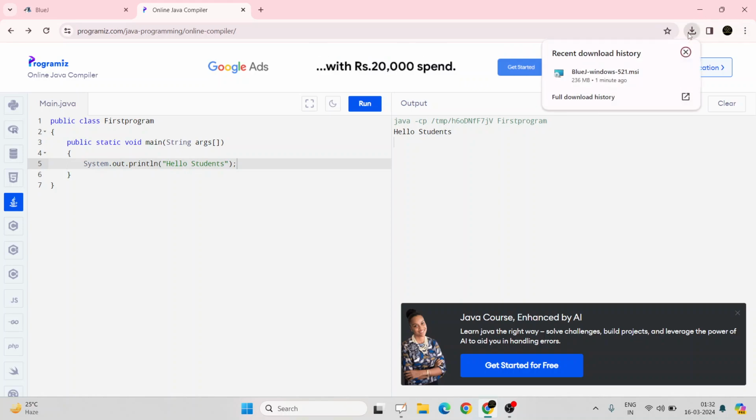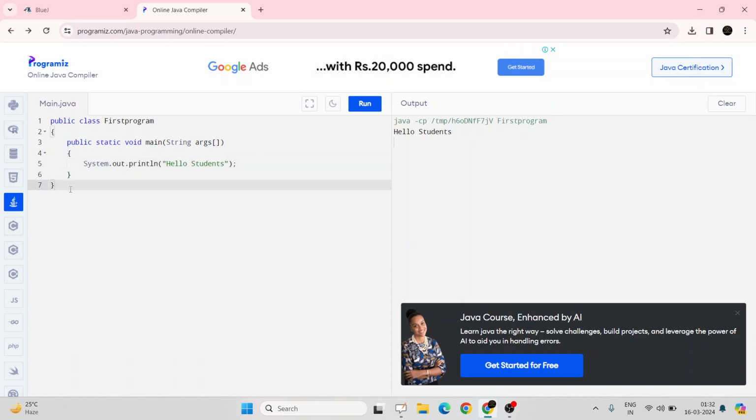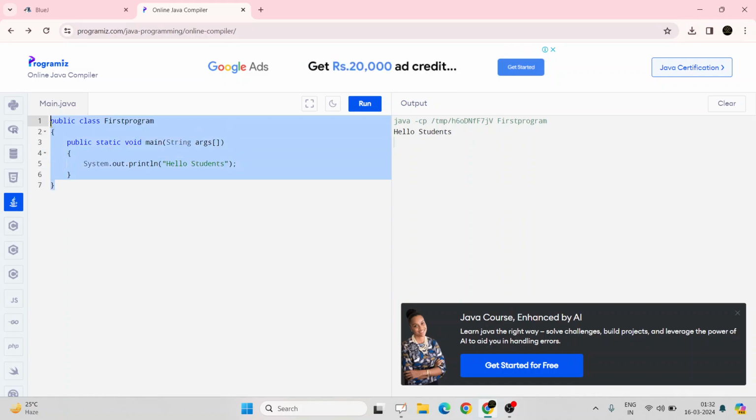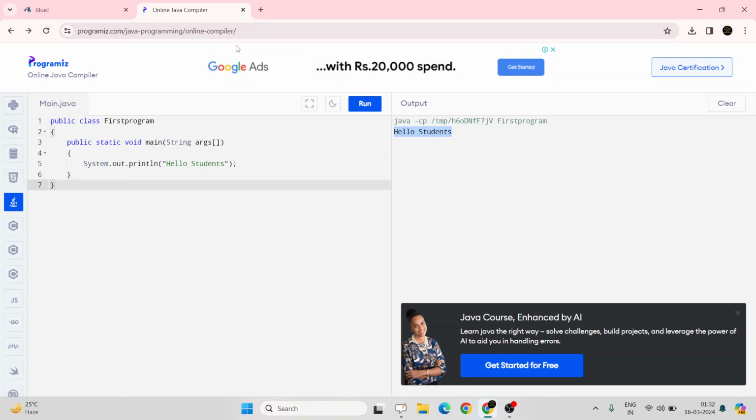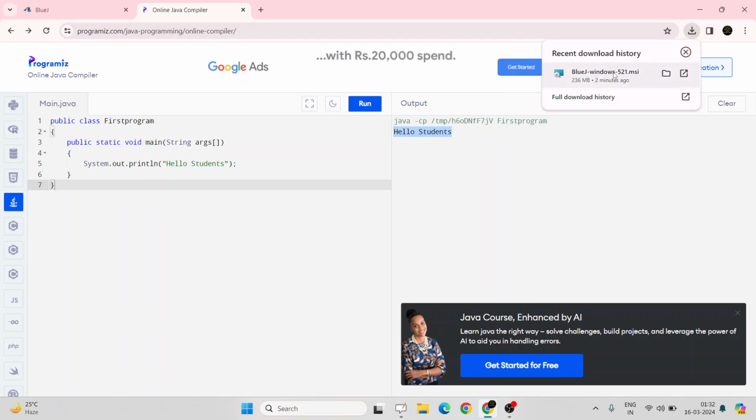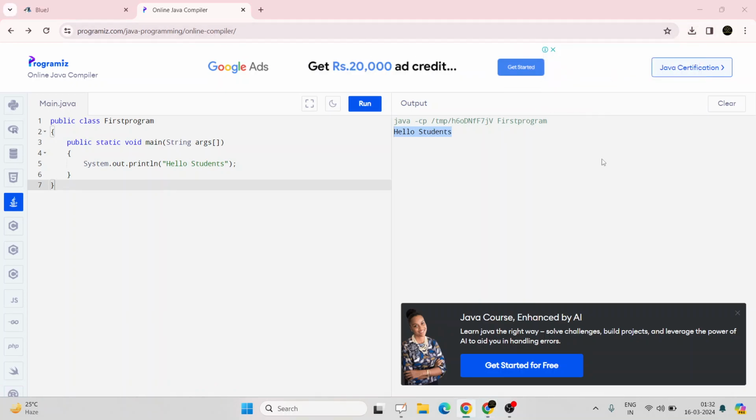Yeah, download is complete. So just a minute, I will explain all the code over on BlueJ. I have just written it over here while it was getting downloaded. So you have seen this is the structure of the Java program. Now what all of them mean, we will come slowly onto it. So system.out.println is printing hello students. Here is the output. So those who don't have access to a laptop or desktop, they can code on this online Java compiler. And those who have access to a laptop or desktop, let's download BlueJ for them.